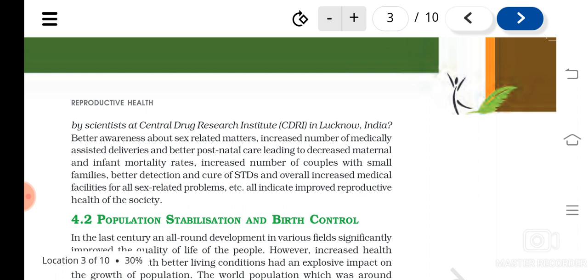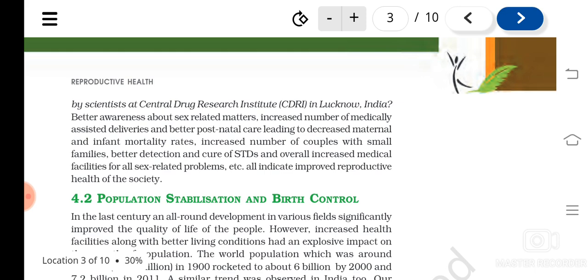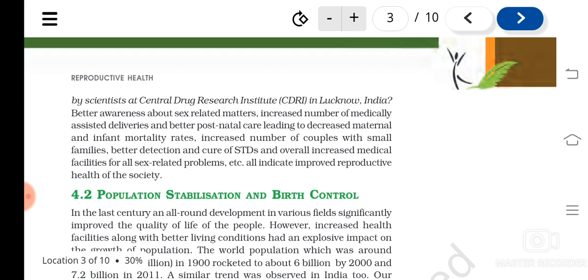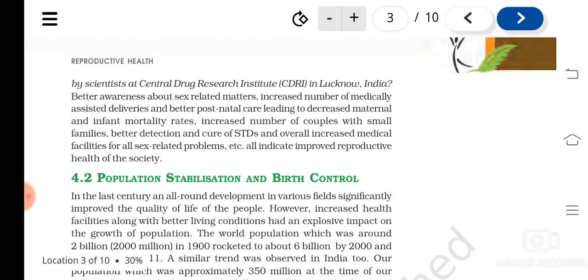We have also studied that they are taking care of sex related matters: an increased number of medically assisted deliveries and better postnatal care, which led to lower maternal and infant mortality rates. There is also an increased number of couples with small families, and better detection and cure of STDs. All these are the achievements of programs like family planning and RCH.